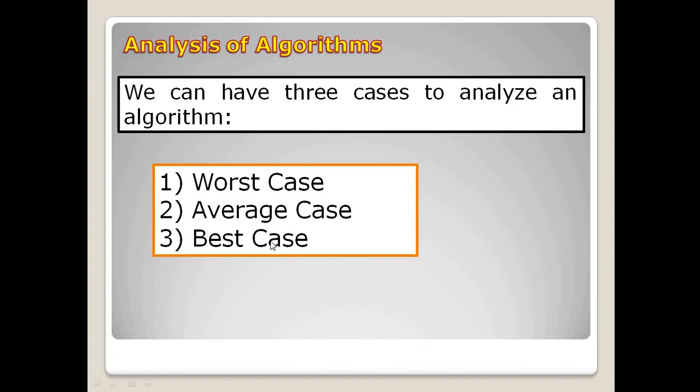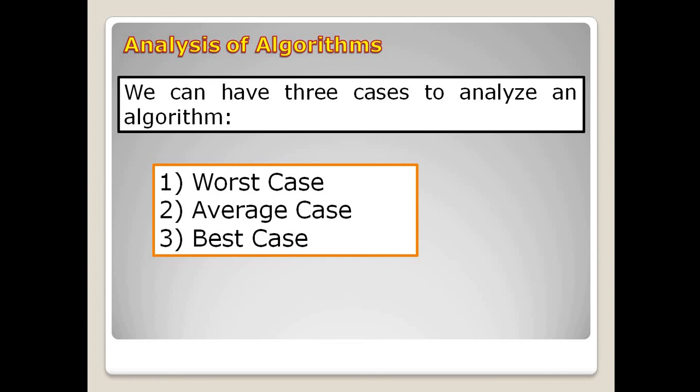And the last one is the best case analysis. In best case analysis, we calculate the lower bound on the running time of an algorithm. We must know the case that causes the minimum number of operations to be executed. So to analyze an algorithm, we consider the worst case, the average case, or the best case.